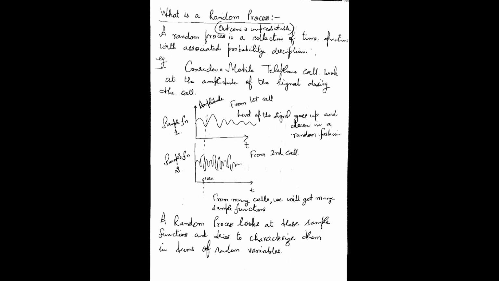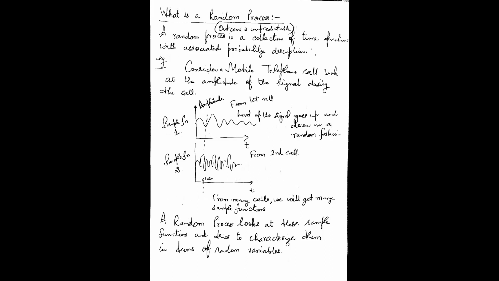And it is very important to understand the difference between a random variable and a random process. All right, so let us try to understand. A very informal definition of a random process can be where the outcome is unpredictable, because the word random is there. So a very informal definition of a random process is that the outcome is unpredictable.